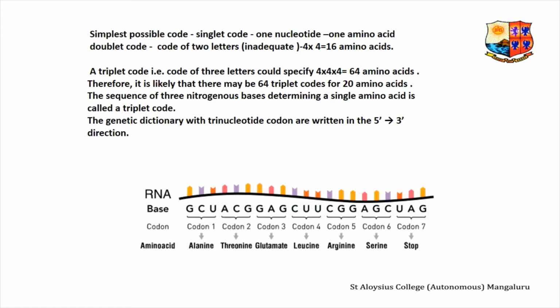The simplest possible code is the singlet code in which one nucleotide specifies one amino acid. A doublet code, that is a code of two letters, was inadequate as it could specify 4 into 4, which is equal to 16 amino acids. A triplet code, that is a code of three letters, could specify 4 into 4 into 4, which is equal to 64 amino acids. Therefore, it is likely that there may be 64 triplet codes as the amino acids are around 20. The sequence of three nitrogenous bases determining a single amino acid is called a triplet code. The genetic dictionary with trinucleotide codons is written in the 5' to 3' direction.